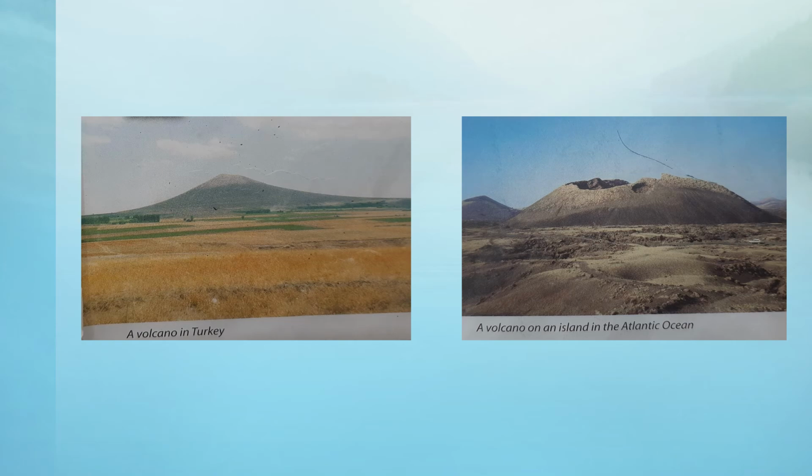Here in the first picture, that is written a volcano in Turkey, it is showing that the soil was very fertile, that is why it was easy for growing crops and it was helpful, that is why the surrounding is very greenish. But in the second picture, that is written a volcano on an island in the Atlantic Ocean, there the soil was not fertile, that is why no crops were able to be grown there.